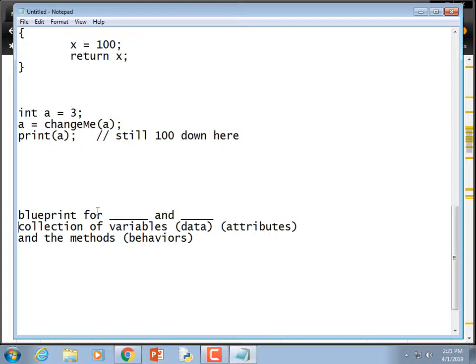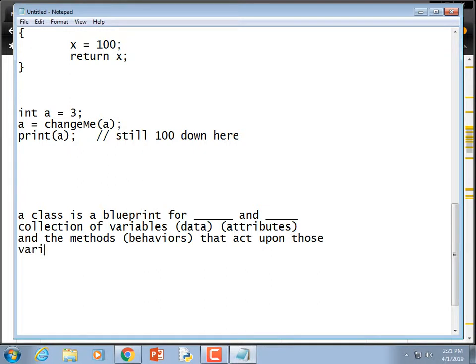So a class is a blueprint for a collection of variables and the methods that act upon those variables. Now, I guess they don't have to act on those variables. You could have a class with no variables. You could have a class with no methods. But fundamentally, just think of it like that, right?